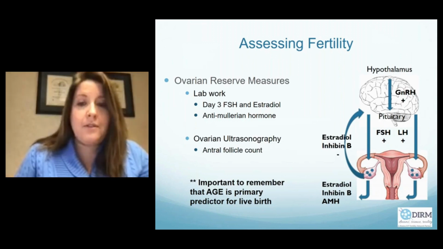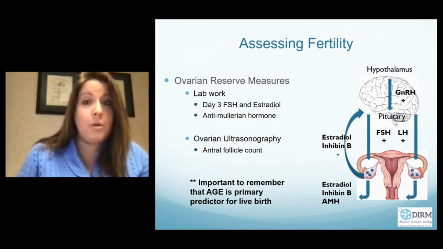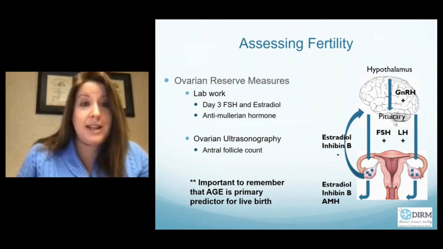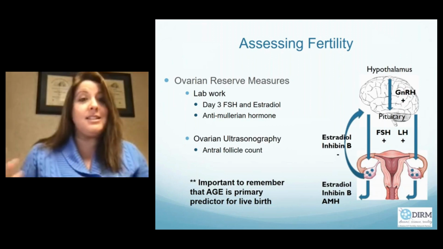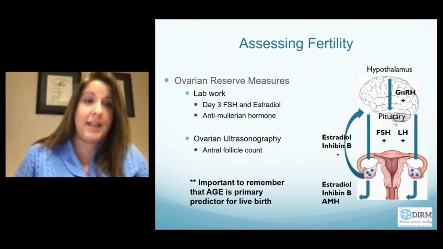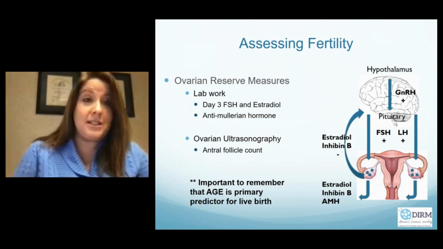We also have a blood test, the anti-Müllerian hormone. This is cycle independent, and this is released by the granulosa cells of the follicles, kind of giving us a sense of the basket of eggs. Again, AMH does not predict whether or not someone will have a baby. Age does, but it may predict response to treatment.